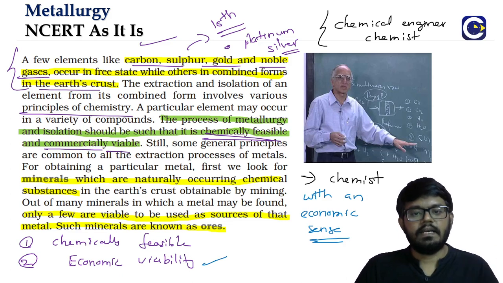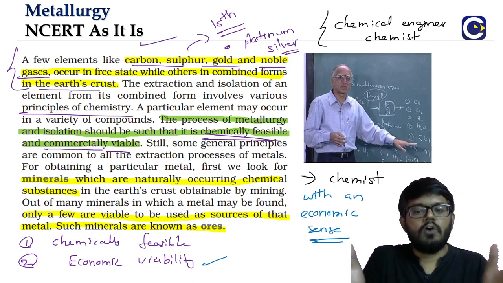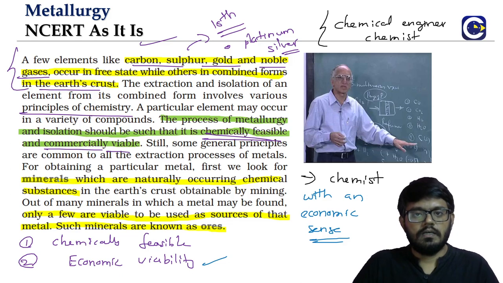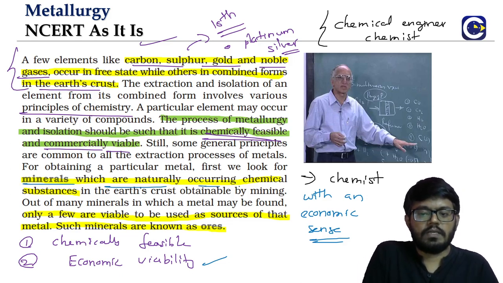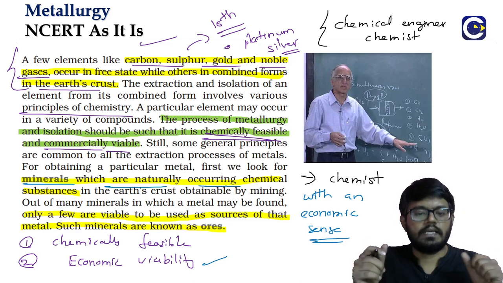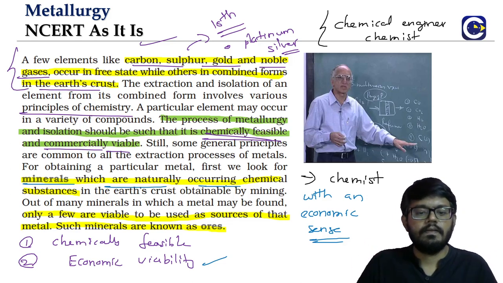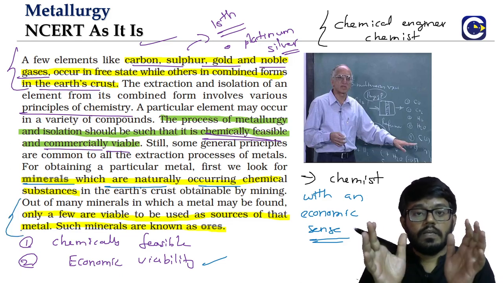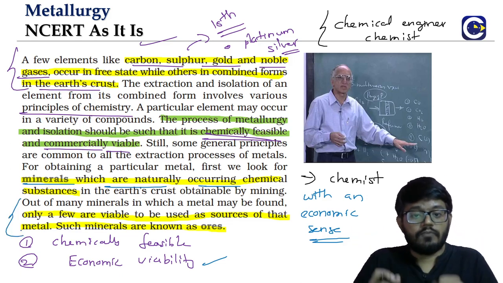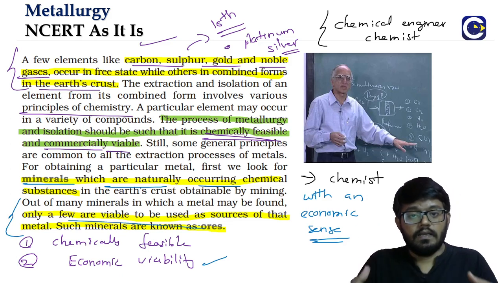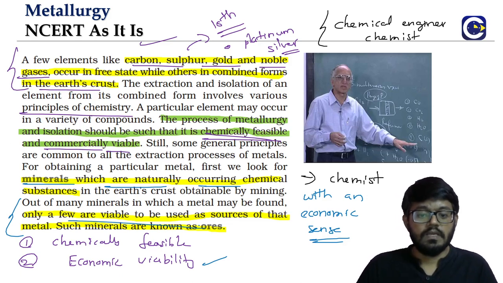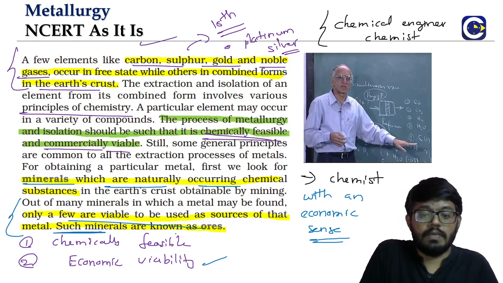Now, like I said, the chemical form of the metals that are available in the Earth's crust, which we mine, we call them as what? Minerals. So minerals are what? The naturally occurring chemical substances. But only from a few of these mineral forms does it make commercially viable sense to extract the metals, and such minerals are what we will be referring to as ore.